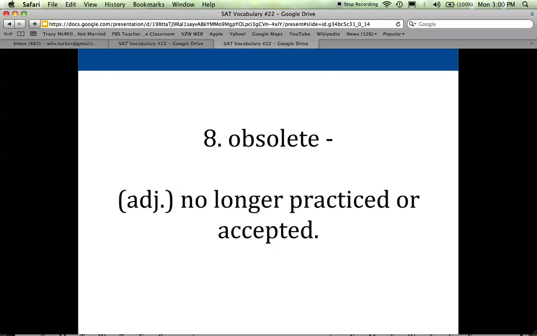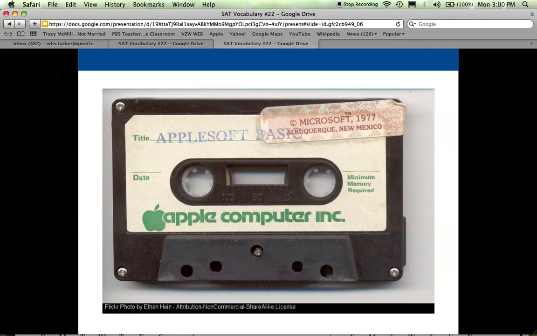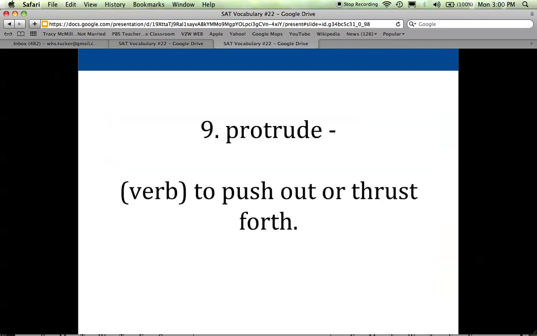Number 8 is obsolete. Something that is described as obsolete is no longer used, no longer practiced, or no longer accepted. So a lot of times the things that we use become obsolete because new things are developed that are even better. A great example of that for me is the tape recorder. I have some really old tapes from when I was a kid, but it's so hard to find a tape player now because tapes have become obsolete. So my kids don't really get to listen to some of the Winnie the Pooh stories that I have on tape because there's no way to play them.